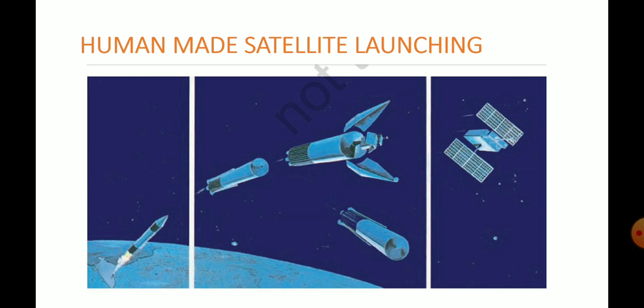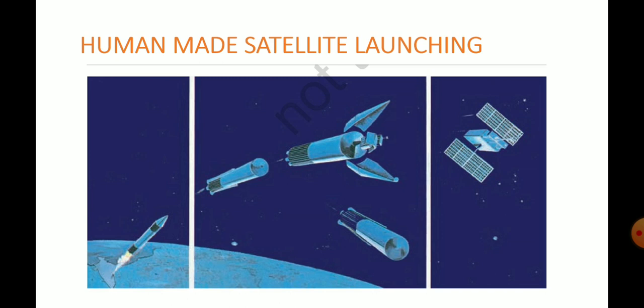Okay, look at this. Here is a rocket starting from Indian Andhra Pradesh. That may be Sriharikota. You can get this. It's rising from Sriharikota, and when it comes a particular distance, it divides into two or three portions. Then it releases the satellite in the orbit. Then it falls down in the ocean. So you can see how a human-made satellite is launched and what is the work of a human-made satellite.